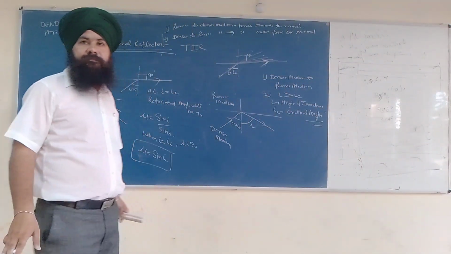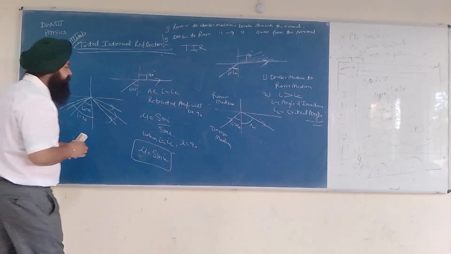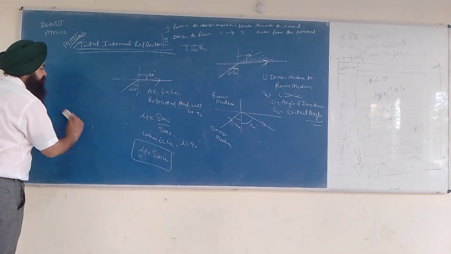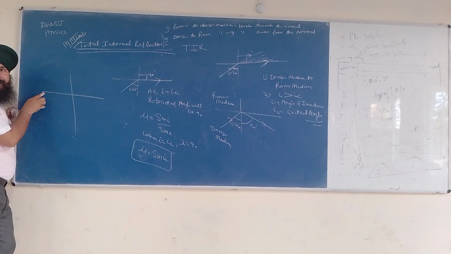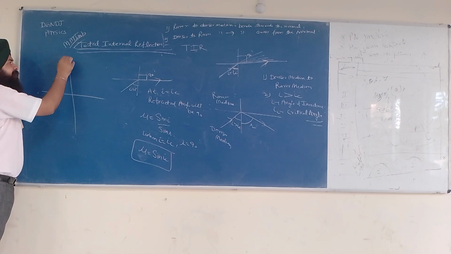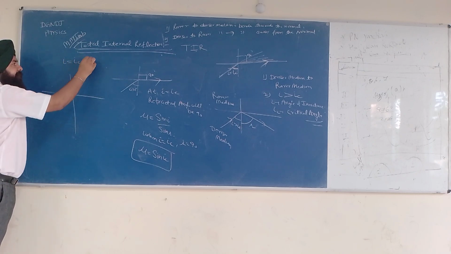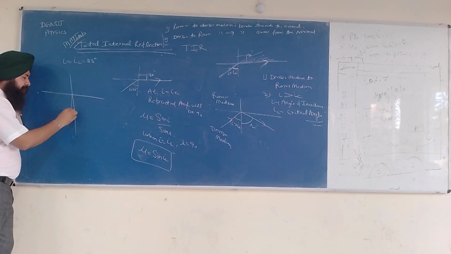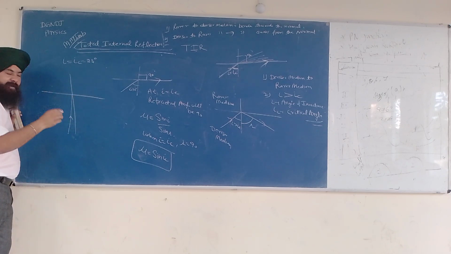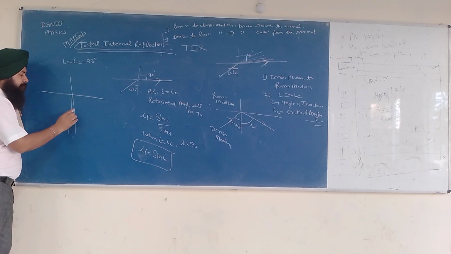I can give you another example also. Let us say I have a total of 90 degree angles, and let us say IC is 25 degree. Each angle corresponds to one ray. This is 1 degree, this is 2 degree.